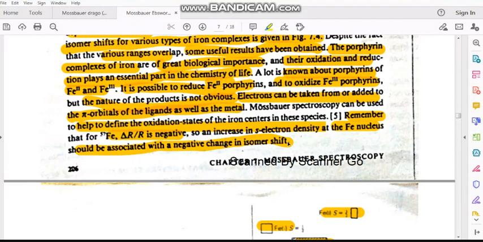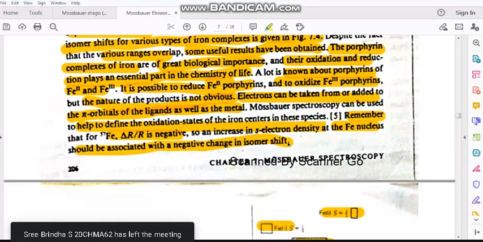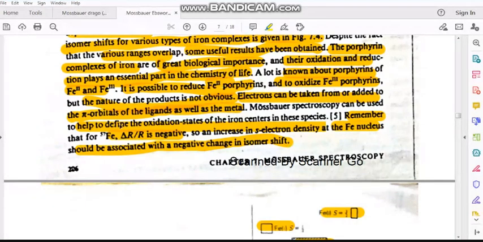So if you increase the s electron density, it leads to a negative change in the isomer shift. Since delta R by R is negative, if you increase the s electron density, automatically it will decrease the isomer shift of iron. So there is a difference between tin and iron. In tin, delta R by R is positive, so if you increase the s electron density, it leads to a positive isomer shift, whereas in the iron case, delta R by R is negative, so increasing the s electron density at the iron nucleus is associated with a negative isomer shift.